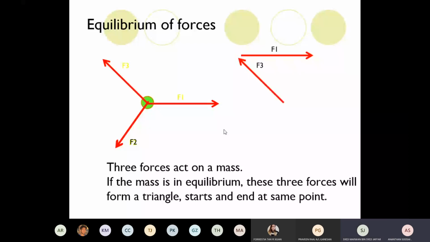So the head of the first vector is connected to the tail of the second vector, and so on. It will make a closed triangle. From the beginning to the end is your net force, but because it is closed, the net force is 0. So we say it's in equilibrium. So equilibrium makes a closed triangle, a polygon.